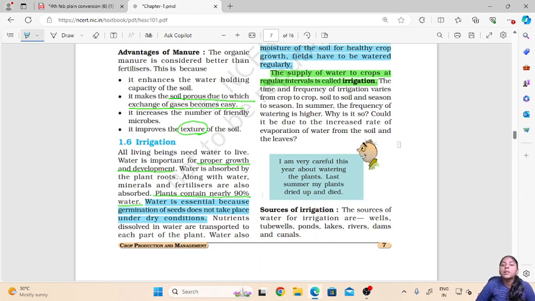Now for example, in summer season the frequency of watering will be high. So the frequency of watering in summer season is higher. Why is this? Because in summer season the climate is very hot, and due to this there will be more evaporation and transpiration that will take place. So we need to provide the plants with more and more water during the summer season.